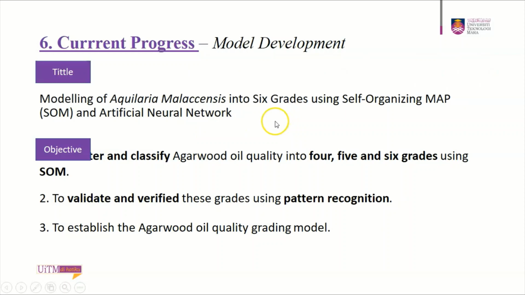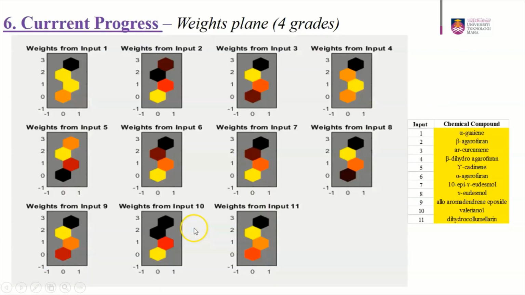Alright, for the current progress on model development, my title is Modeling of Aquilaria malaccensis into 6th grade using SOM and Artificial Neural Network. For the objectives, the first is to cluster and classify agarwood oil into 4, 5 and 6th grade using SOM. The second objective is to validate and verify the grids using pattern recognition. The third objective is to establish the agarwood oil quality grading model.